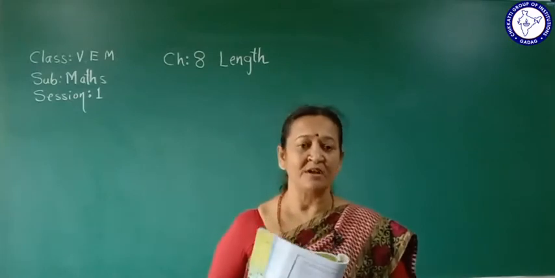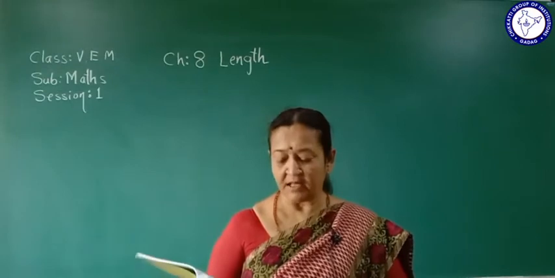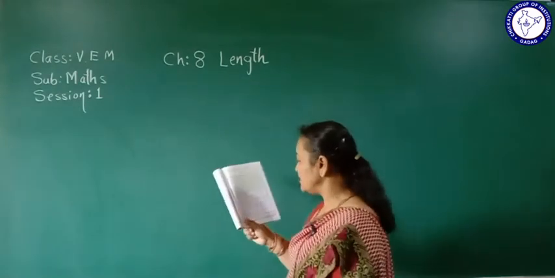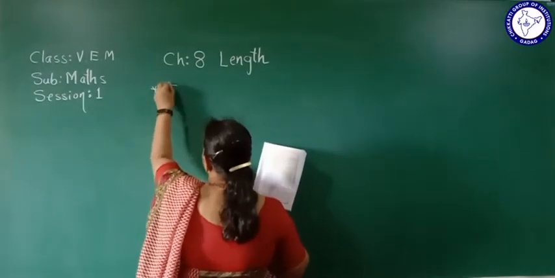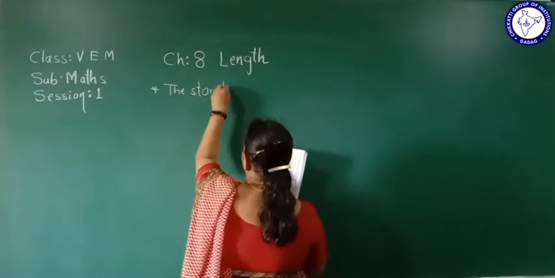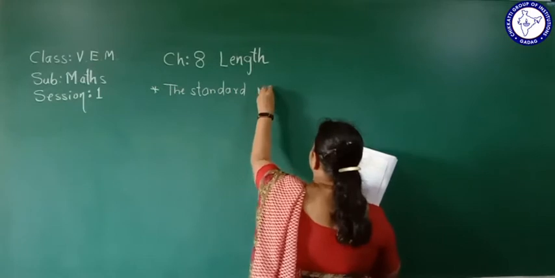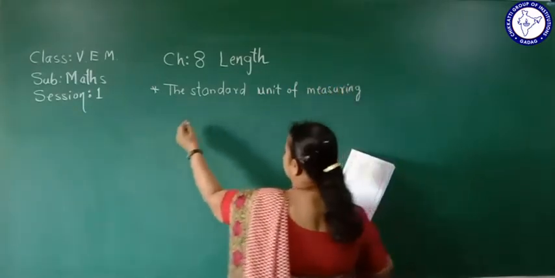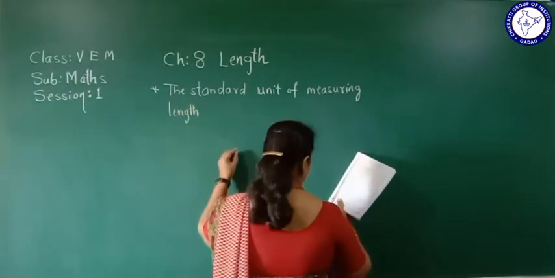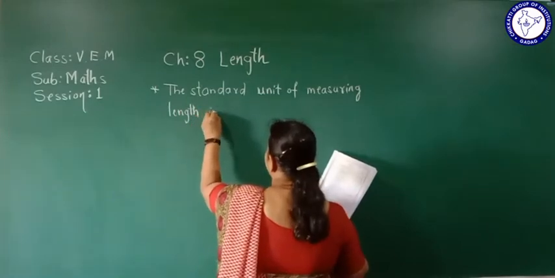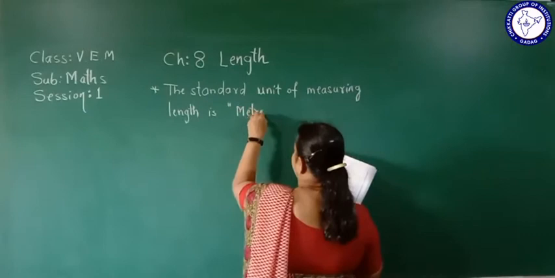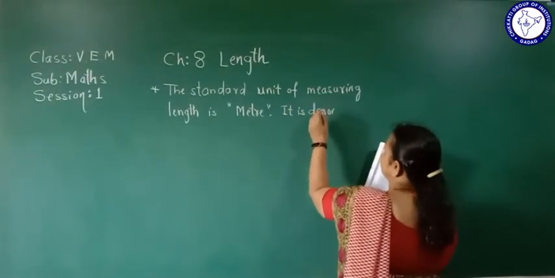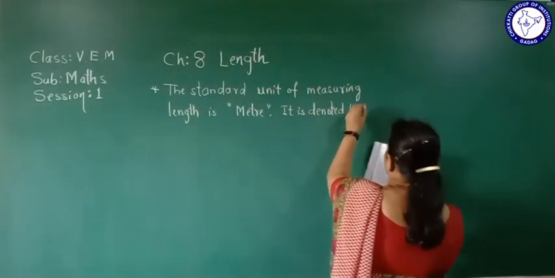So mathematicians found some standard measures. The standard unit of measuring the length of objects is meter, and it is denoted by small m.